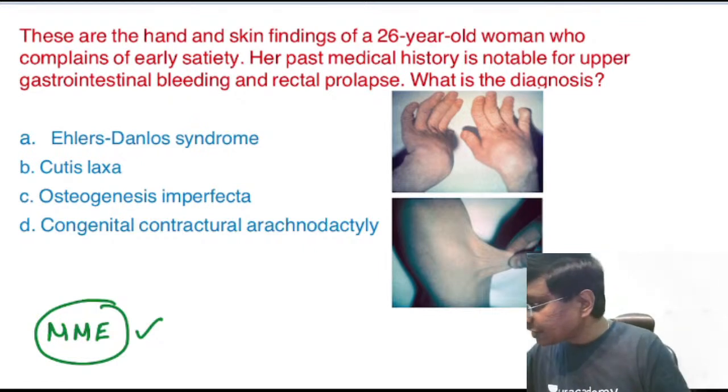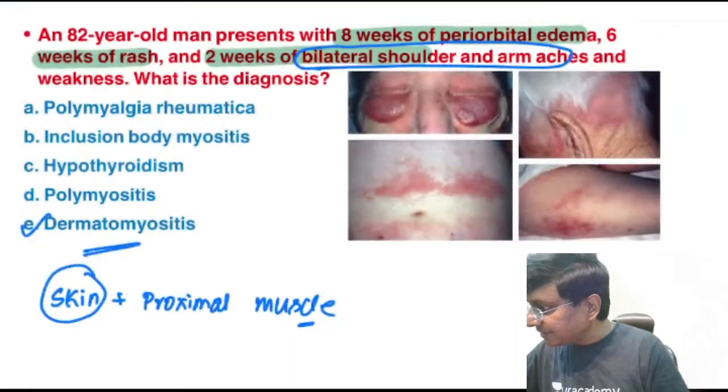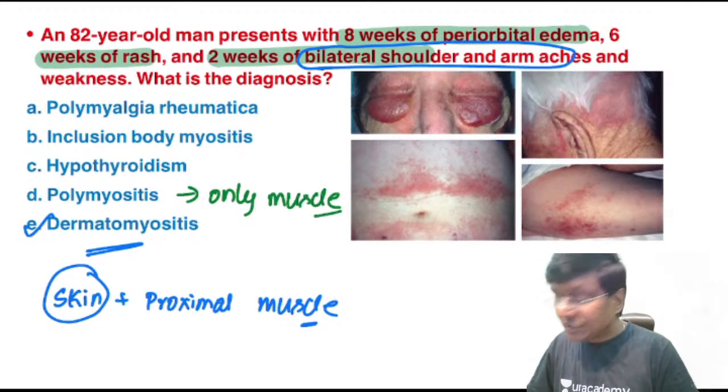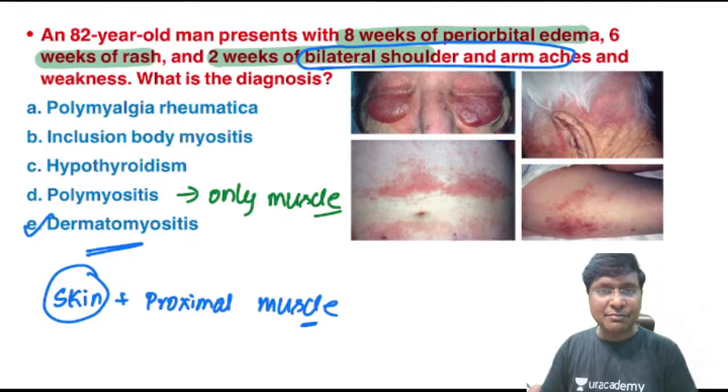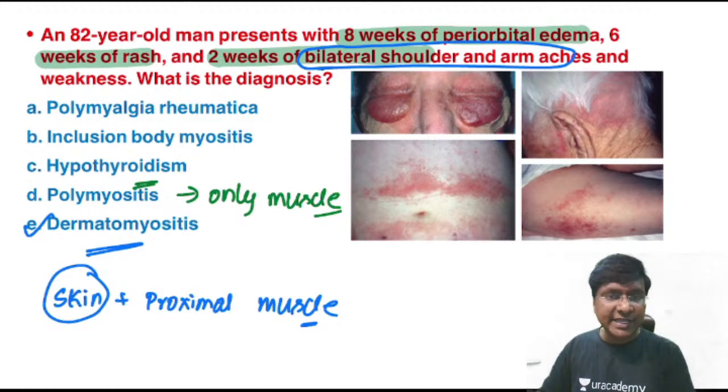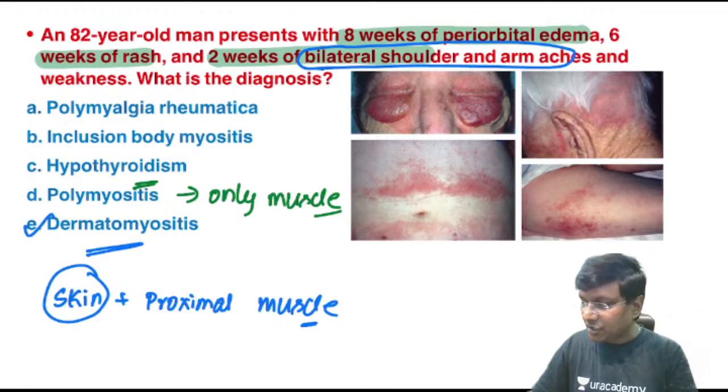Right, yes, Gokul Krishnan, in case of polymyositis, okay, let me take up the other options as well. In case of polymyositis, you have only muscle involvement. Skin abnormality will not be there in case of polymyositis. And in hypothyroidism, as I have told you, you will have that moon shaped face, you don't have this particular periorbital edema.